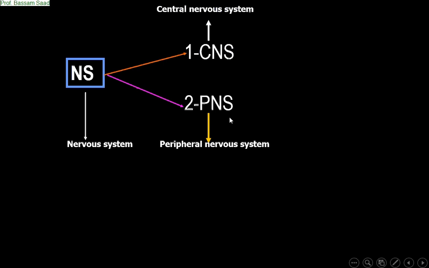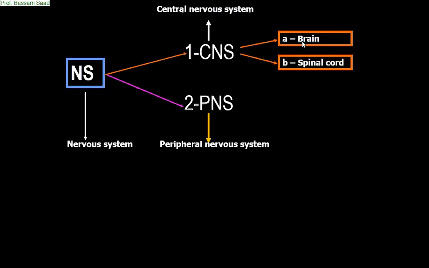The central nervous system in its turn is made up of two centers. The first is the brain or encephalon. The second is the spinal cord.